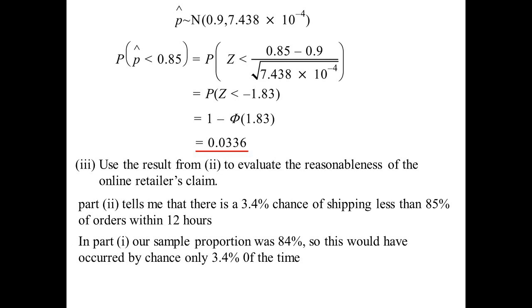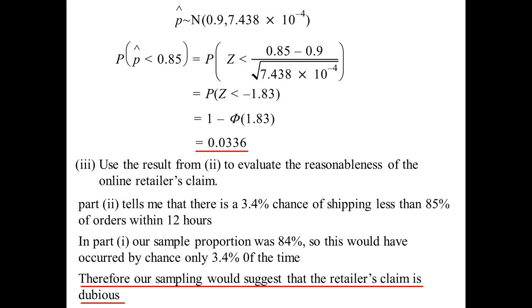Well, if it's only occurring by chance 3.4% of the time, then their claim that 90% will be shipped has got to be wrong, because that didn't happen by chance. If it's only 3.4%, that's saying, hey, no, this is normal. That did not happen by chance. So their claim is dubious at best.